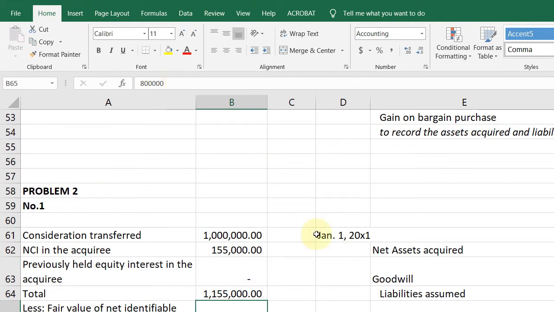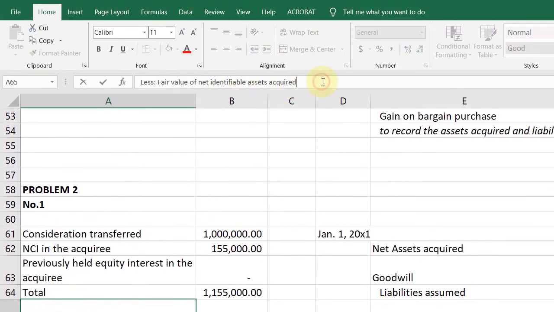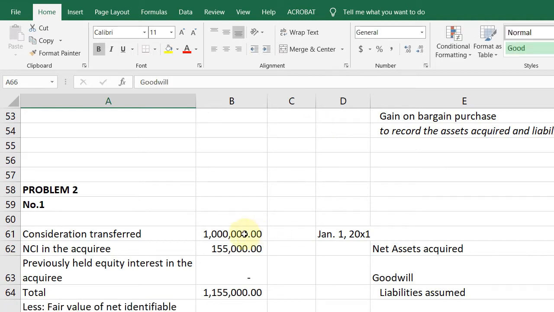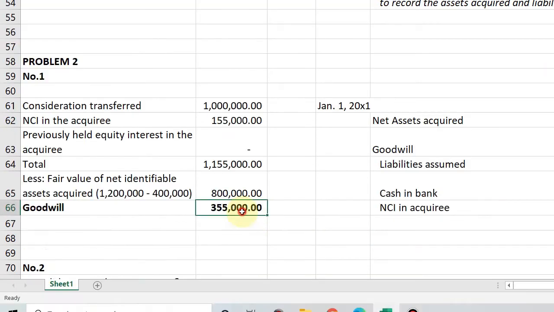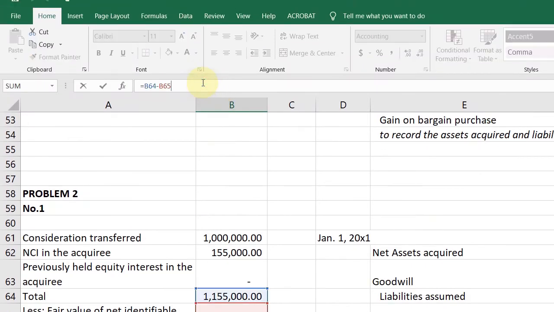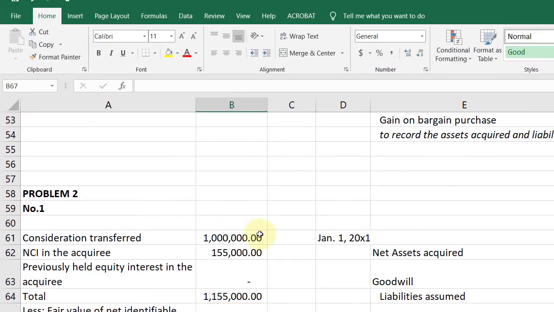Then less the value of net identifiable assets acquired. Ma'am, how did you get 800,000? You're given 1,200,000 of assets minus 400,000 of liabilities. That's your net identifiable assets acquired. So, you just deduct, and you'll get a goodwill of 355,000.